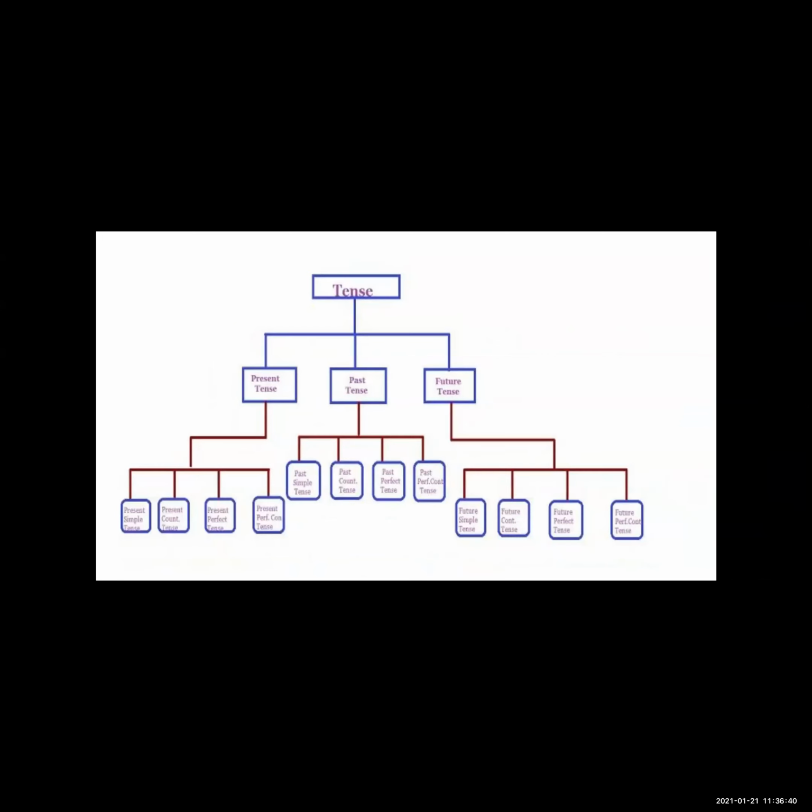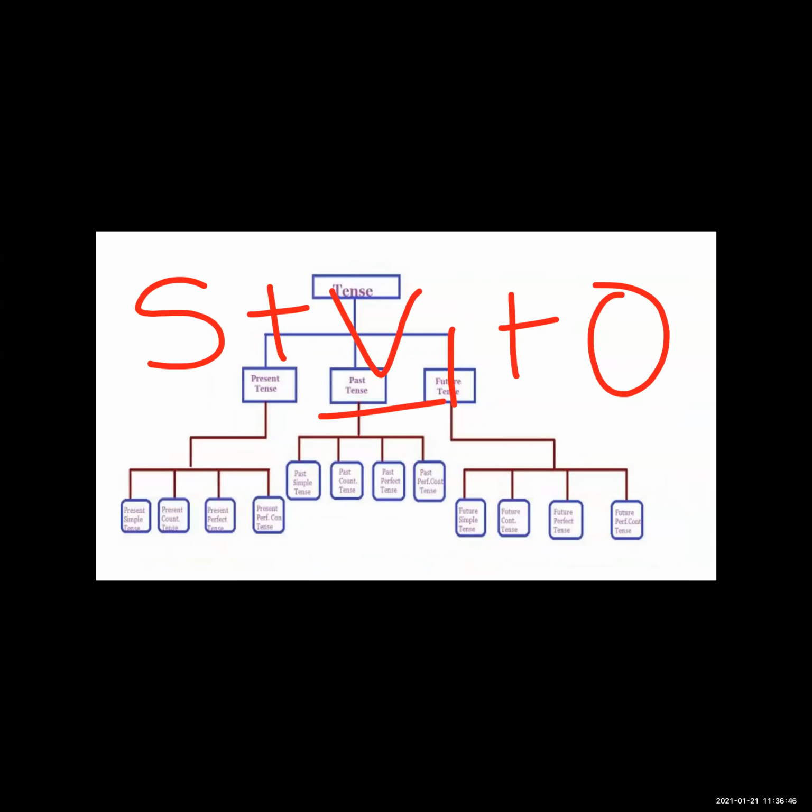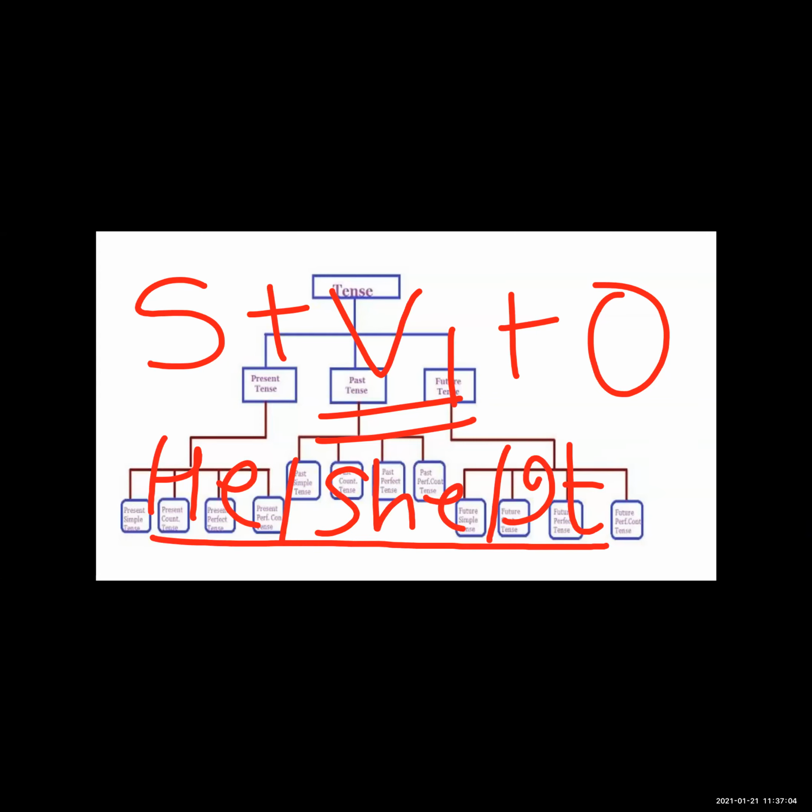Subject plus V1 plus object. This is the formula. But see students, when you are using a third person singular pronoun, the third person singular pronouns are he, she and it. These are the third person singular pronouns, and with the singular noun.